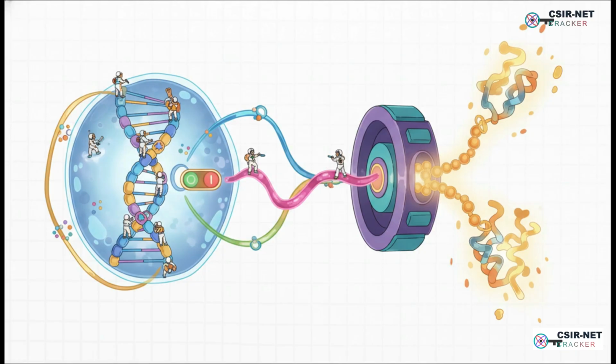So when you zoom out and look at the big picture, you see it. This is the fundamental process of life. Information flows from that permanent DNA blueprint to a temporary RNA message, and finally into a real working protein. And none of this is random. It's this beautiful, highly coordinated dance of molecular machines, all kept in check by these amazing layers of control and repair. It's just an incredibly elegant system, and it's happening inside you, trillions of times every single second.